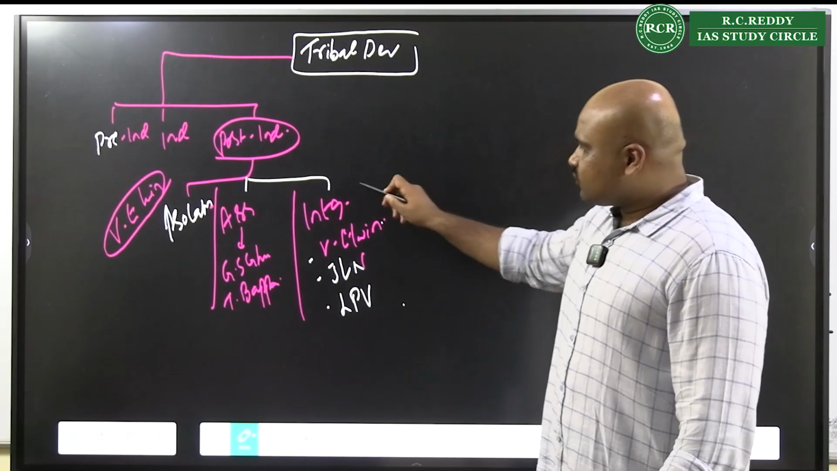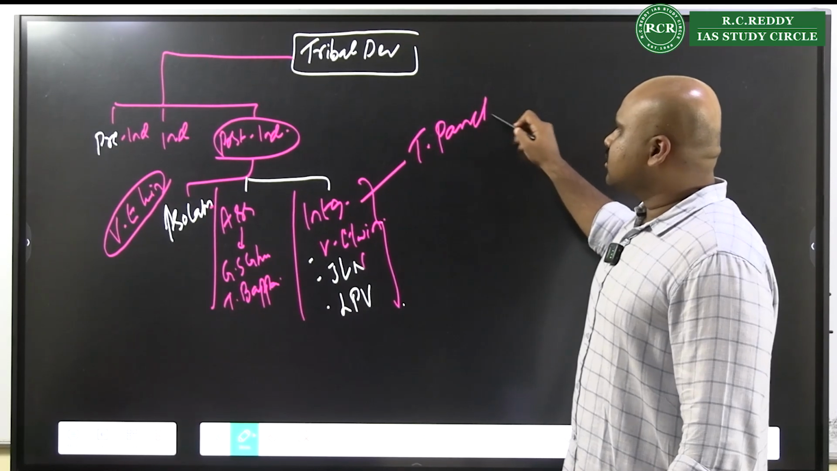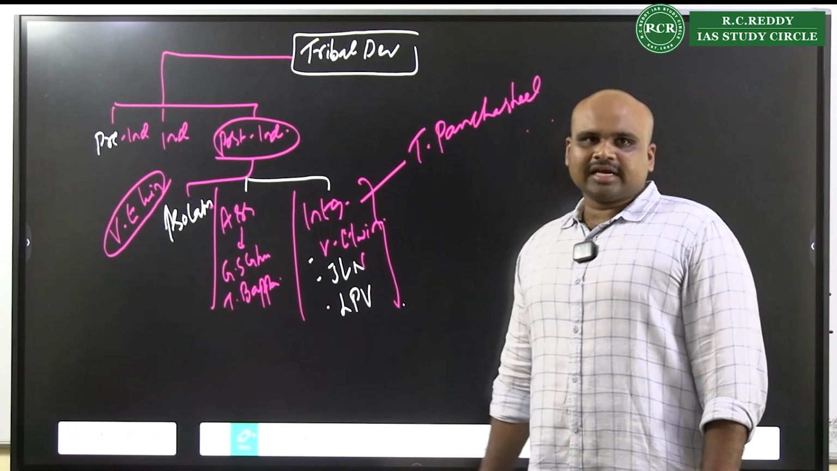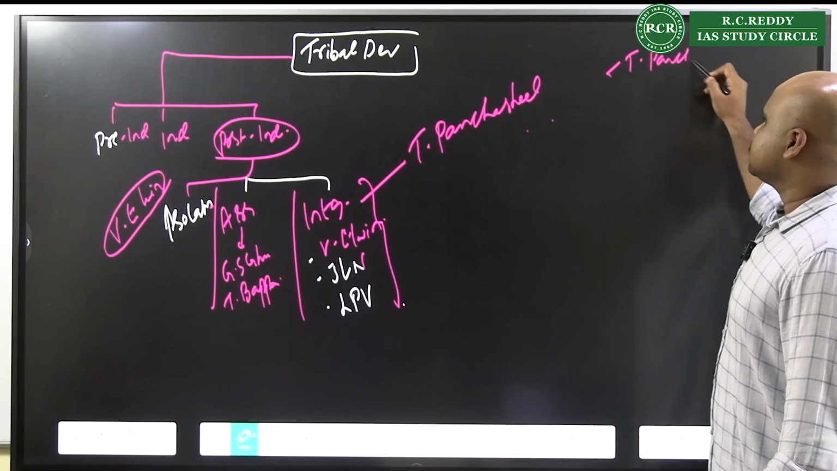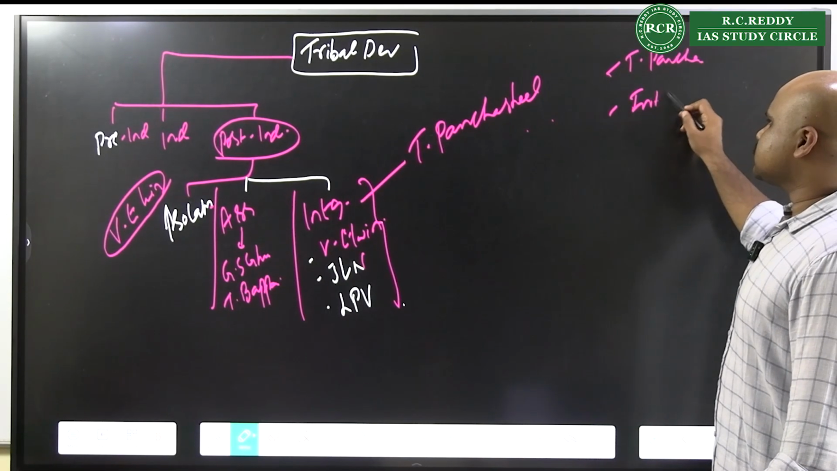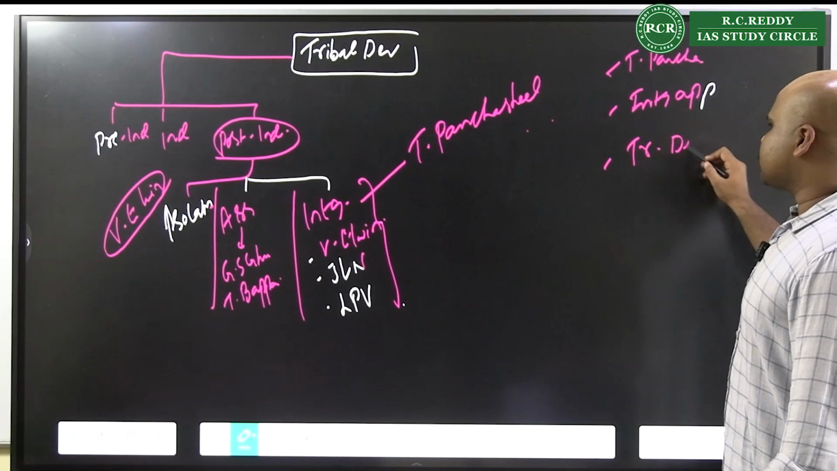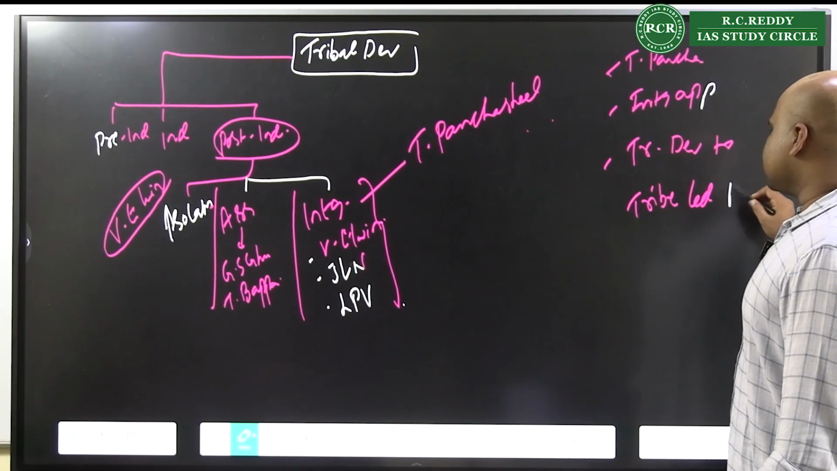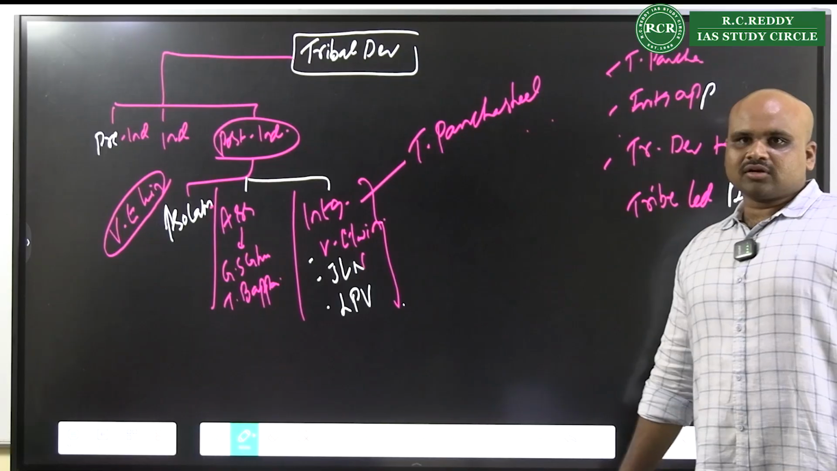Another thing you will have to remember is what is resulting in tribal Panchsheel. See, one conclusion is tribal Panchsheel. One conclusion is the integrationist approach. One conclusion is changing from tribal development to tribe-led development. That could be another conclusion.